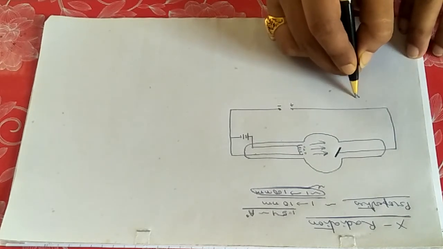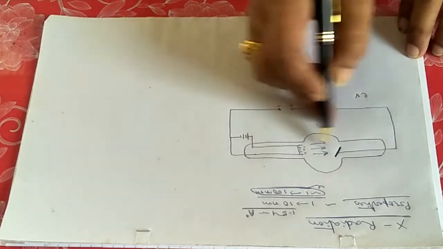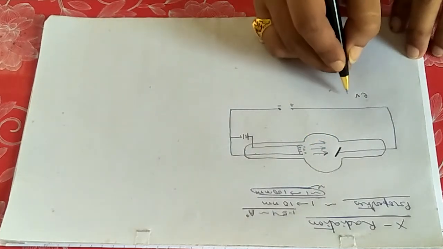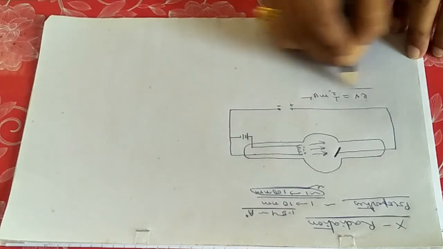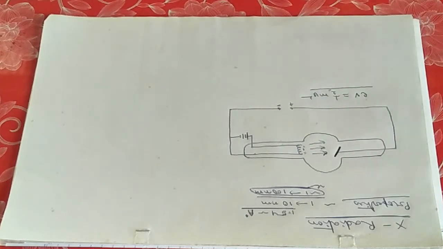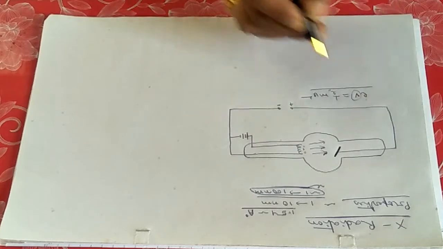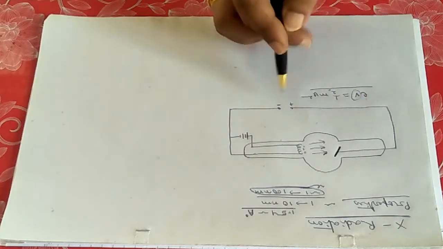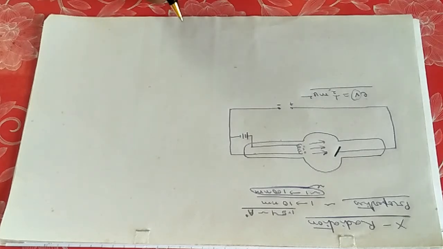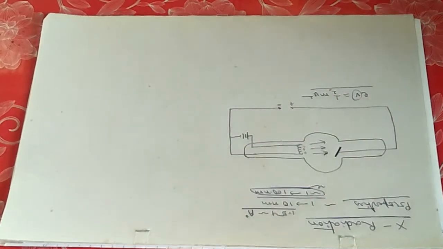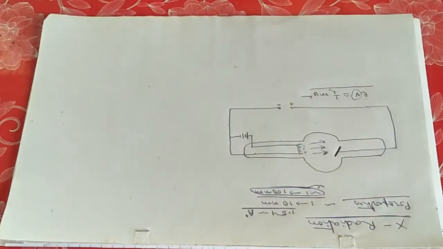If the potential difference is V, the energy of the particles inside the tube will be eV, which equals half m v squared, that is, the kinetic energy of the emitted particles. So the greater the potential applied across the battery, the greater the velocity of the electron beam. There was one experiment going on with this tube to analyze the electron beam.